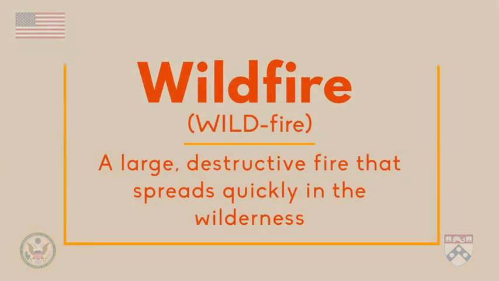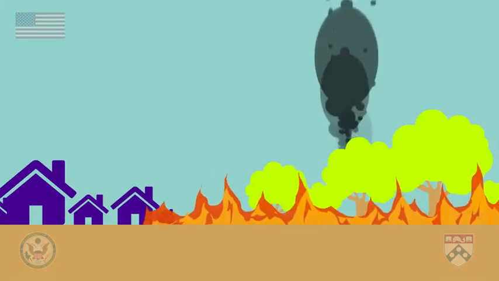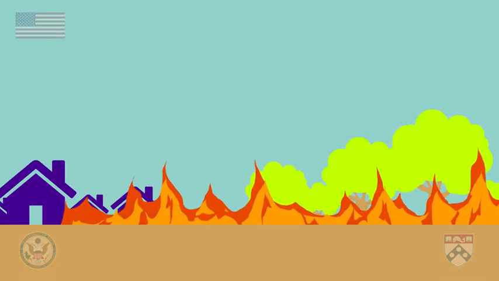Climate change has also created extremely dangerous conditions for an increase in wildfires. A wildfire is a large destructive fire that spreads quickly in the wilderness. In areas where the temperature is rising and there is a drought, the trees and plants dry out due to the lack of water. Wildfires can make an area unlivable because they destroy all the plants and all the homes of the animals and humans who live in and around them.